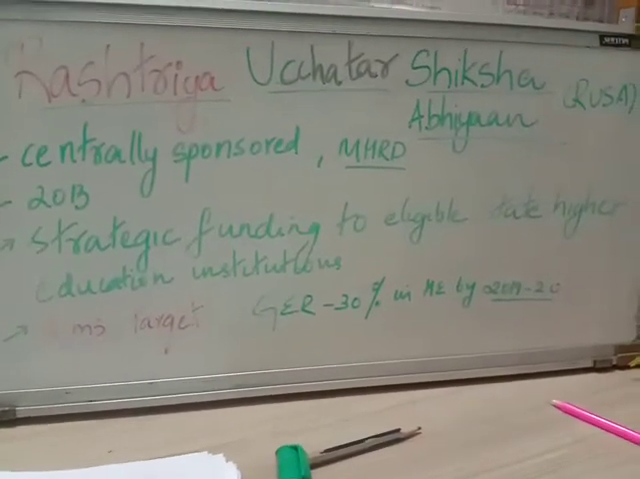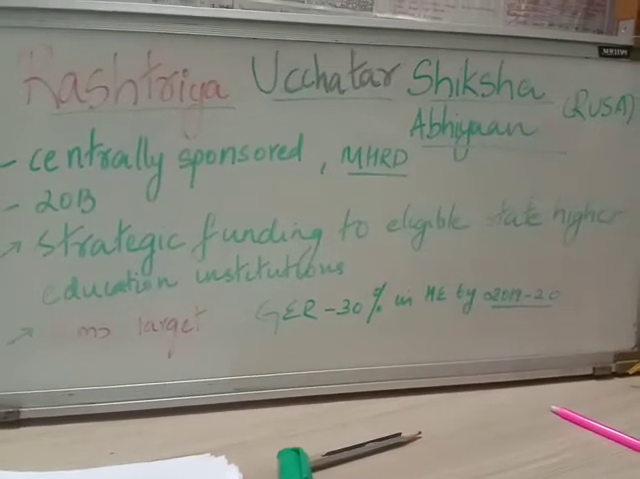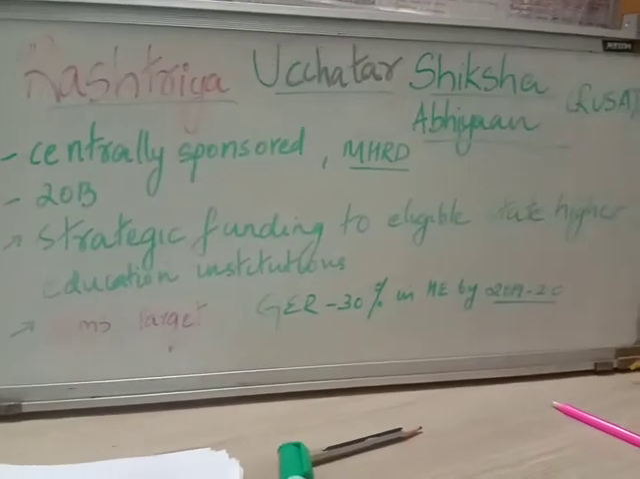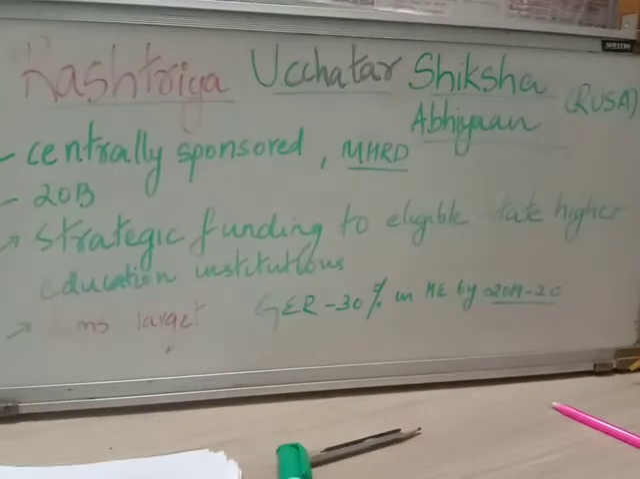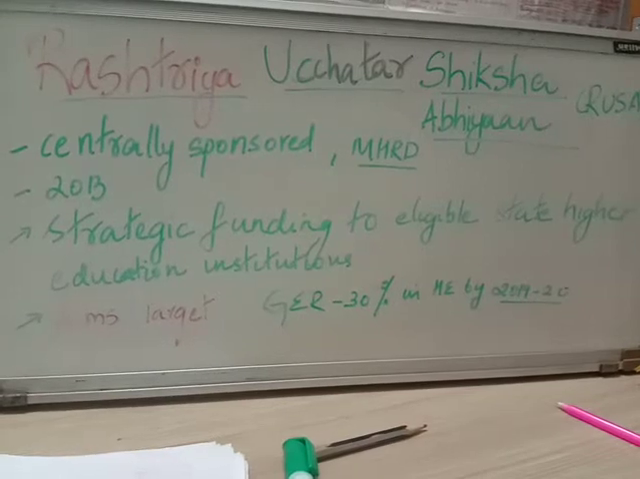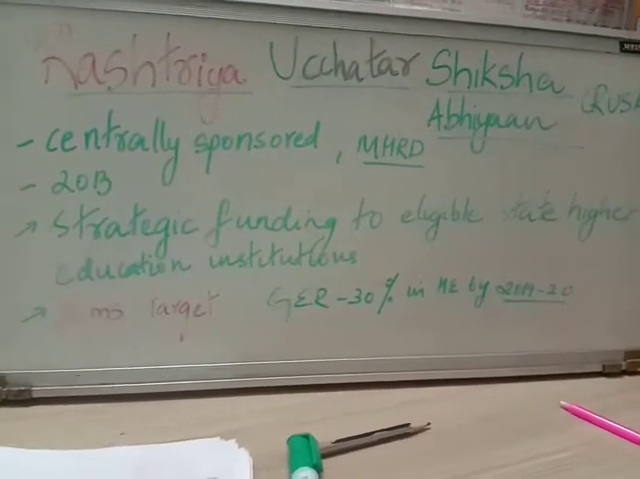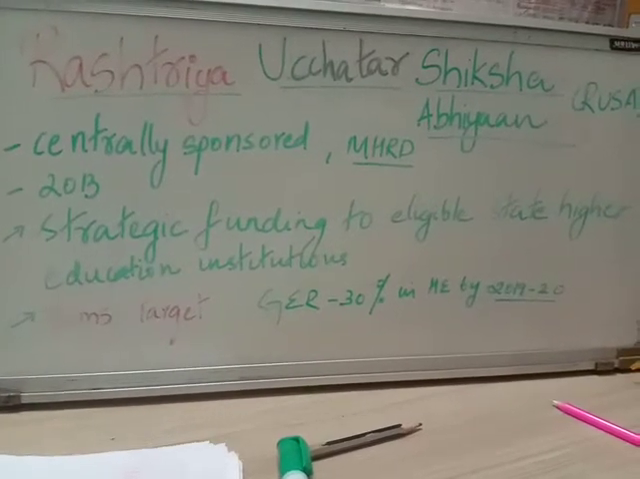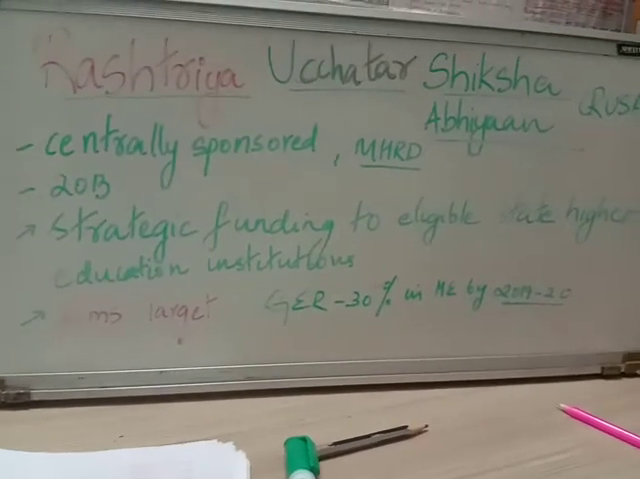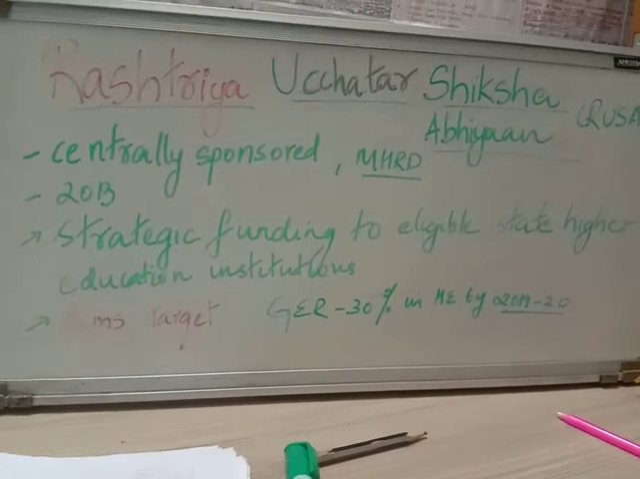Now, what is the mechanism? The funding would flow from the central ministry through the state governments or UTs to state higher education councils before reaching the identified institutions. The funding to the states would be based on the critical appraisal of state higher education plans. For the 8 northeastern states plus the 3 Himalayan states, the funding pattern is 90:10. That is, 90% of the funding would be from the center and 10% from the states.